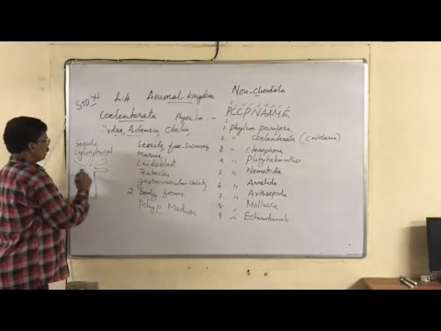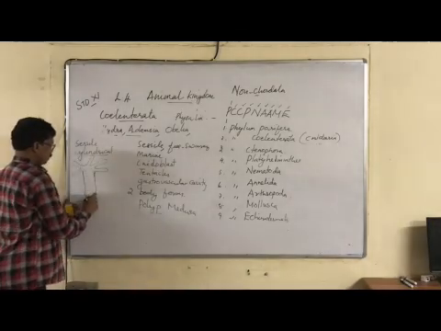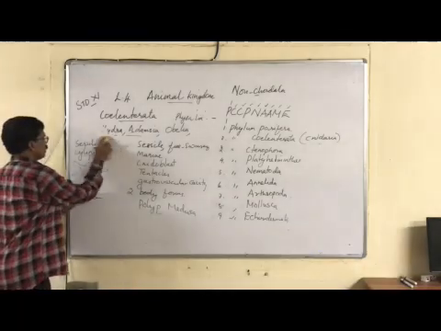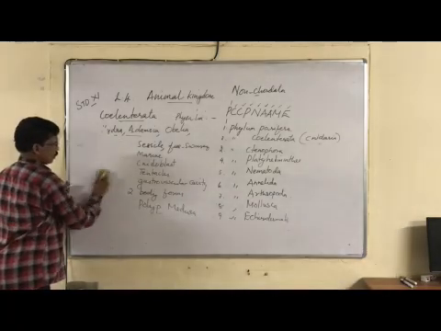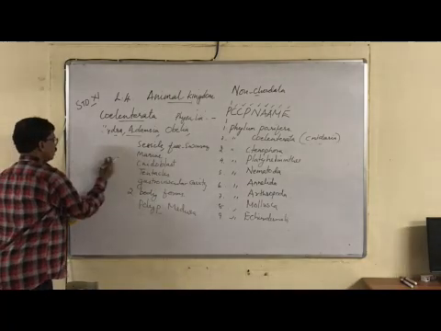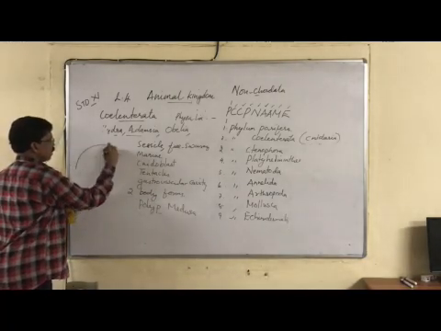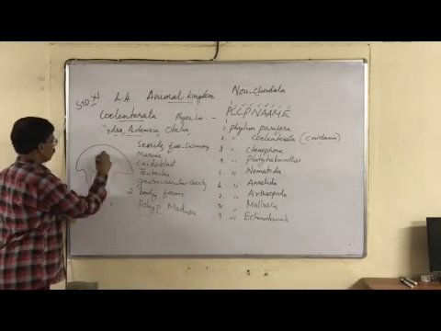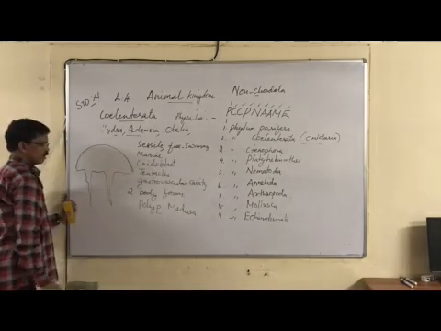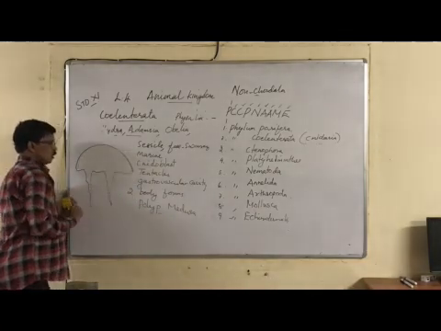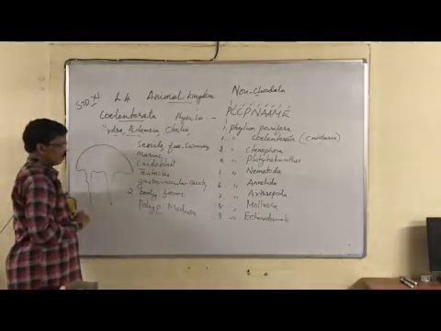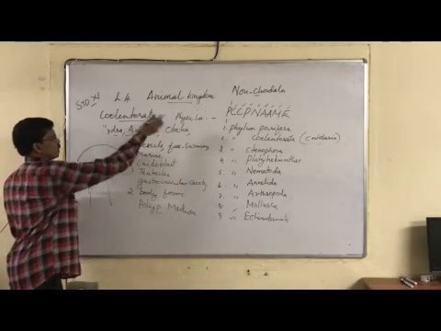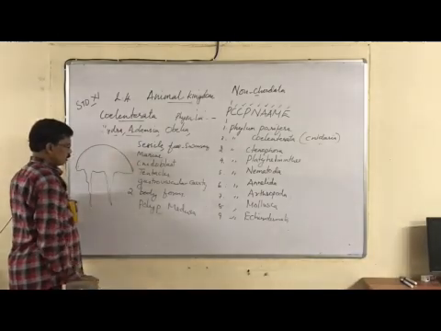Polyps are sessile, fixed on some object, and they do not move. The second one is medusa. Medusa is free swimming and umbrella shaped. Examples are Obelia and Physalia. Physalia is an example of medusa.